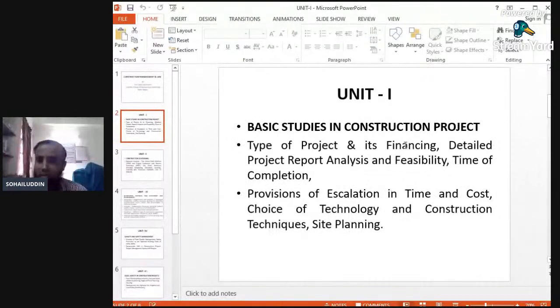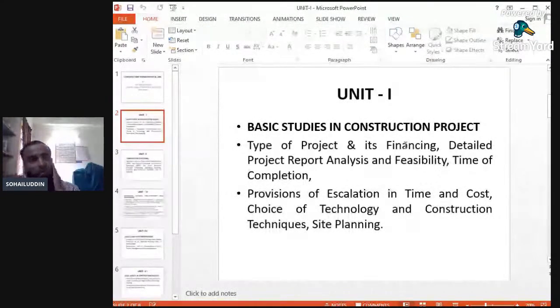Planning is again an important thing, which is to be covered in unit number one. While executing a project, we have to plan various activities. We have to have a checkout on all the activities, the time span required, the starting and end times, and all the activities to be covered. So again, planning plays an important role.